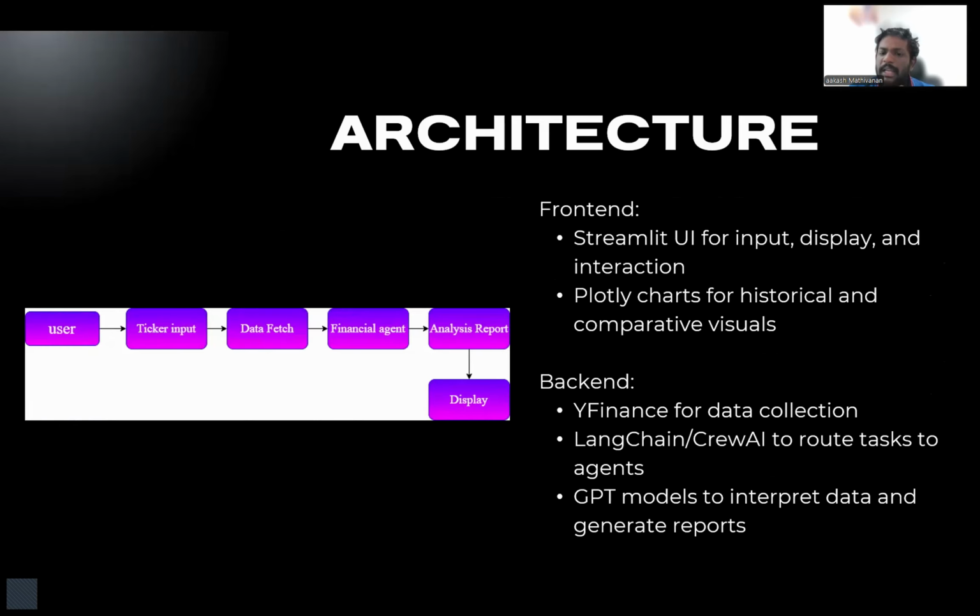The architecture has three layers: front end, back end, and the data source. Front end is Streamlit plus Plotly, back end is LangChain plus GPT, and the data source is YFinance. This modular design allows for easy updates if we want to add new sentiment analysis later or plug into the agent loop. Streamlit and Plotly take the ticker inputs and show results in the front end, and the back end is where the agent coordinates to fetch and analyze the data. YFinance provides real-time market and company metrics.